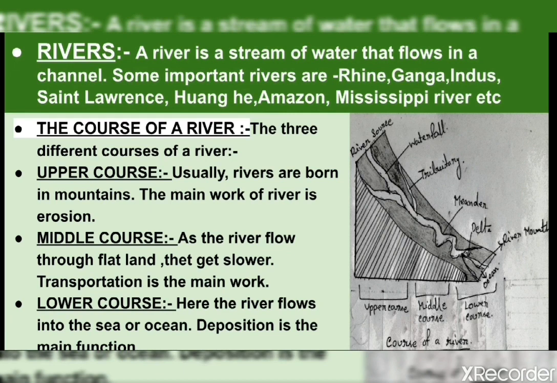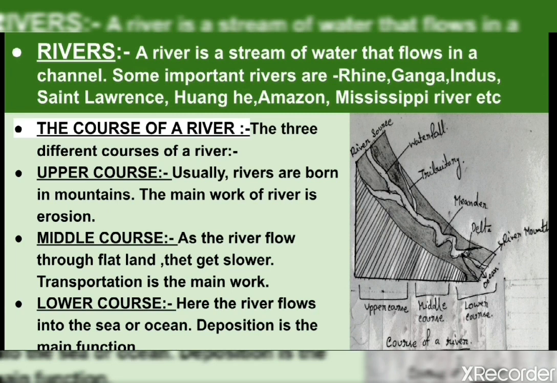First, let's talk about the upper course. Usually rivers are born in mountains, as I mentioned. The place where a river begins is called its source. In the upper course, the river flows very fast. So erosion is the principal form of work in the mountain.